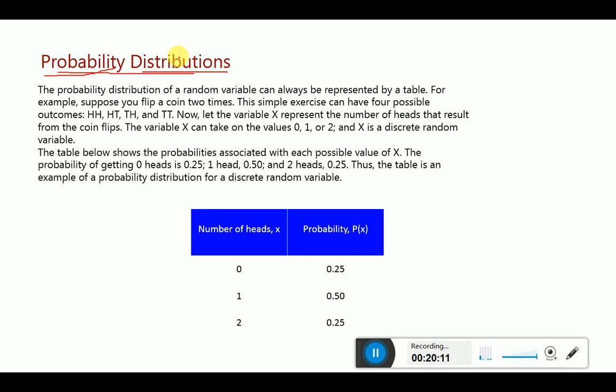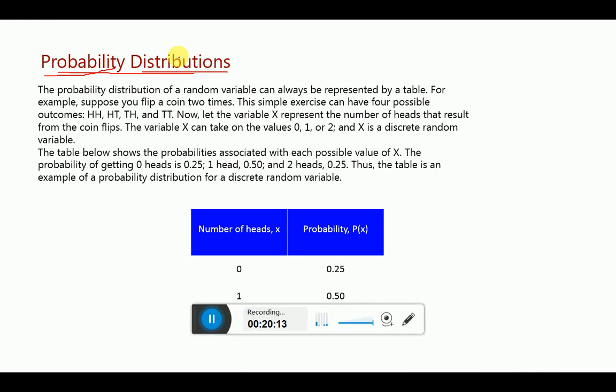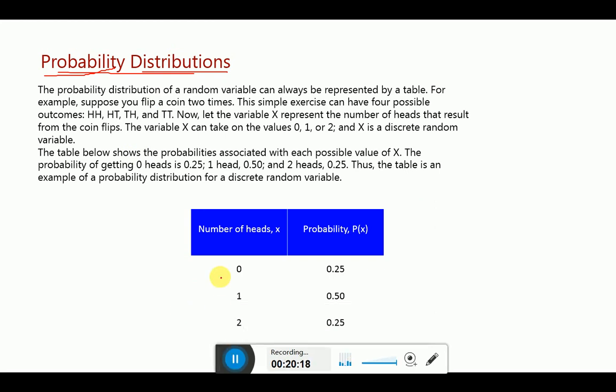Probability distribution means, very simply stated, when we have a variable, like for example a variable x, here I have a variable x, a variable along with its probabilities in a table form, such a table is known as your probability distribution table or probability distribution.